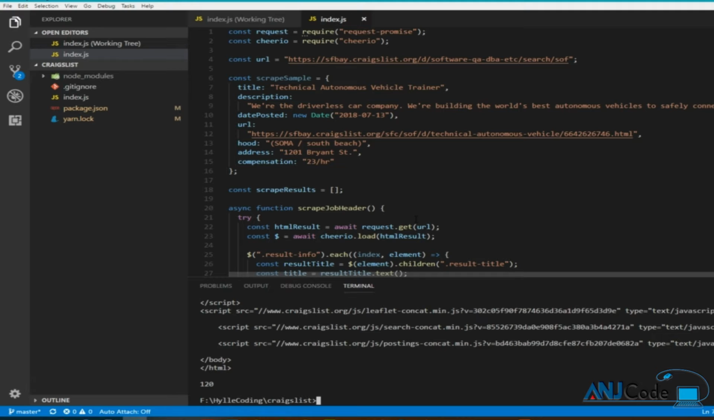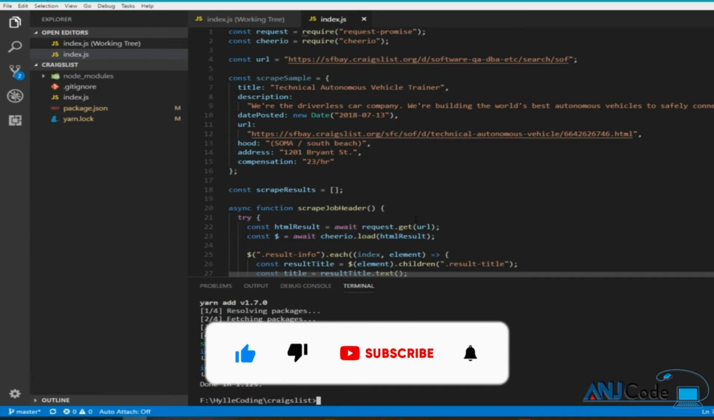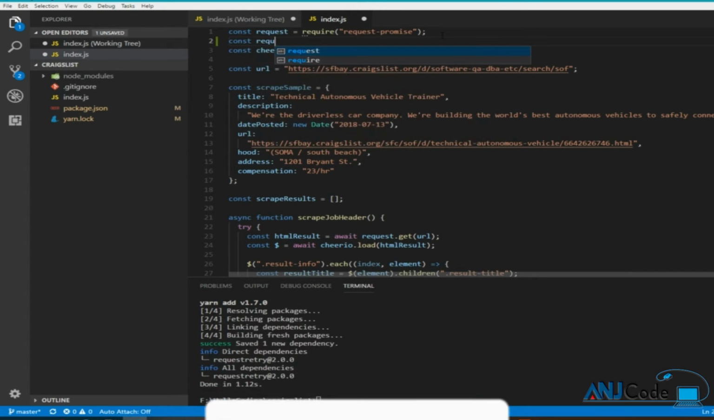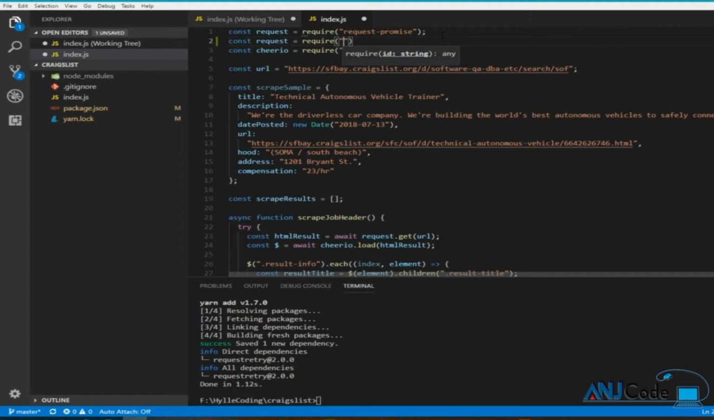So you want to get something called request retry. Just say yarn add request retry or npm install request retry, add this package, and then just make a request like this, just like we used before, and call the request retry. Then I will comment out the one we used before, like so.